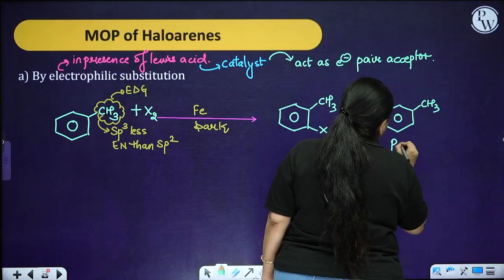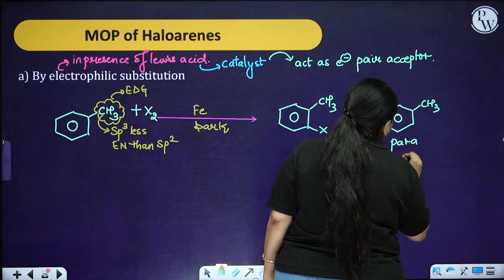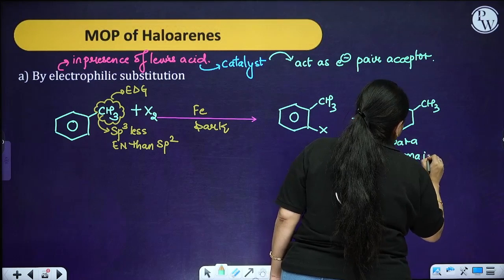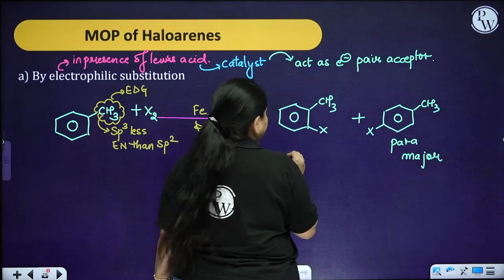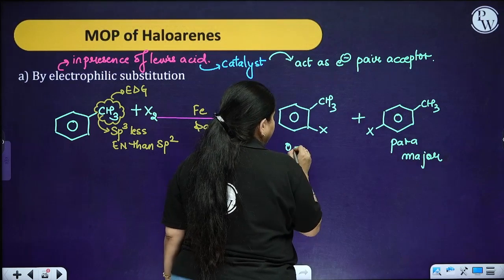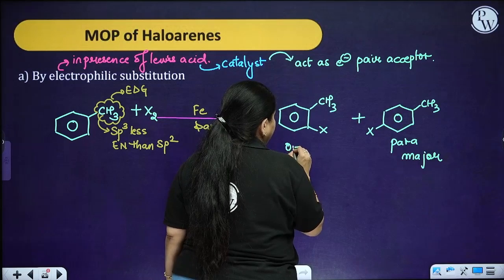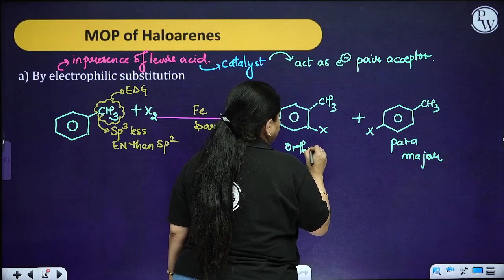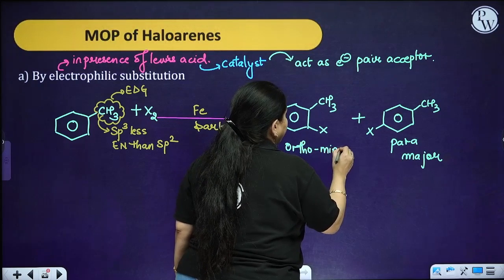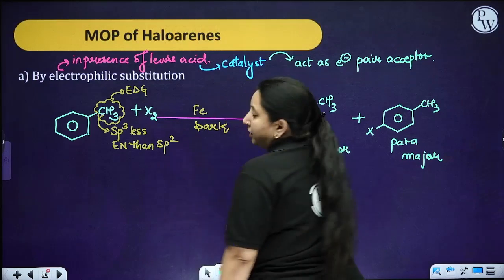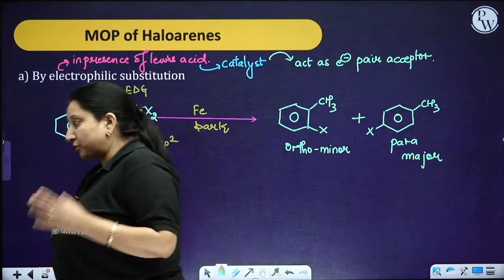Now the para position is going to be the major product because of the symmetry, and the ortho position is going to be the minor product. So this is how our reaction is going to take place.